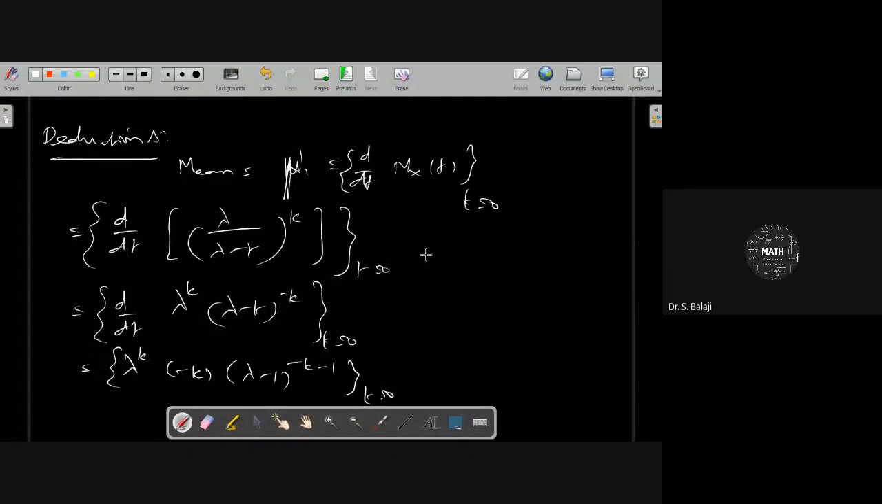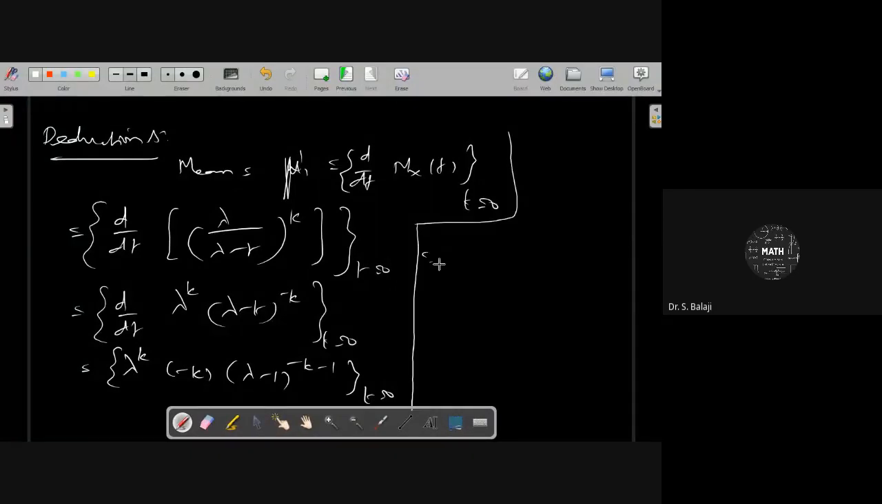Now put t equal to 0 in the above result. Here it is (λ − t), and one more minus comes from differentiating the t. Wherever t comes, you put t equal to 0, and here you get λ power −k − 1.